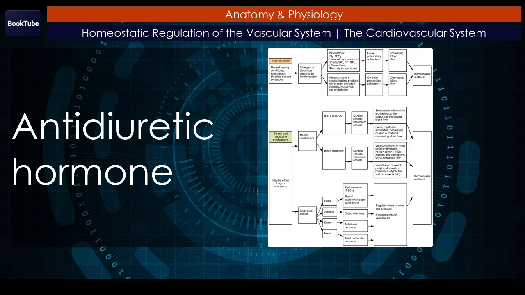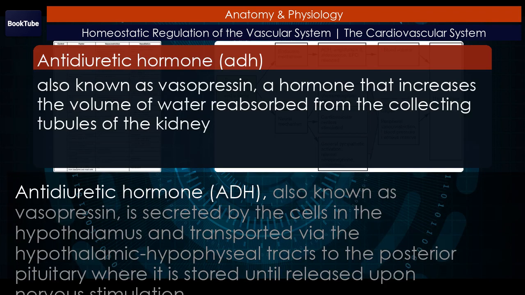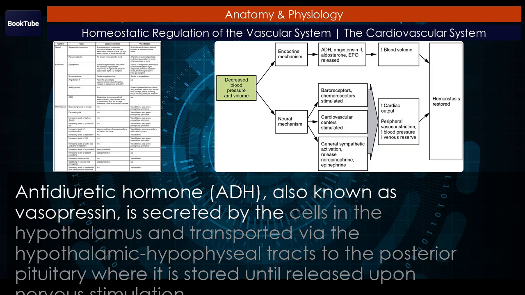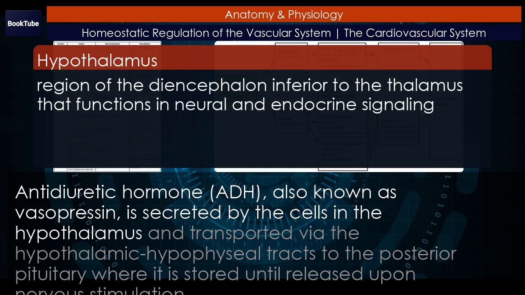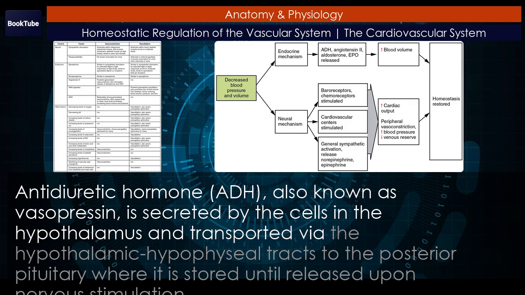Antidiuretic hormone. Antidiuretic hormone, ADH, also known as vasopressin, is secreted by the cells in the hypothalamus and transported via the hypothalamic-hypophyseal tracts to the posterior pituitary, where it is stored until released upon nervous stimulation.